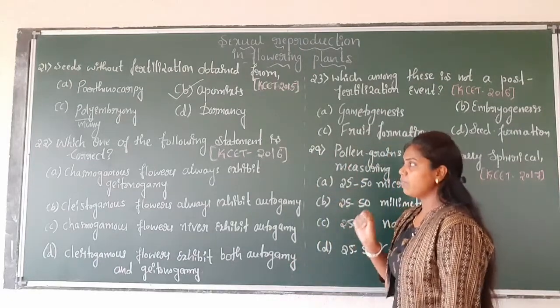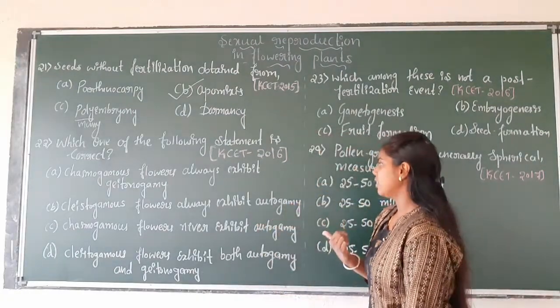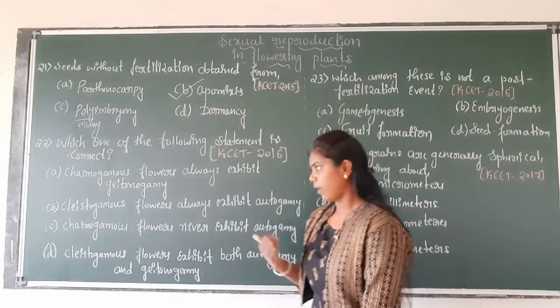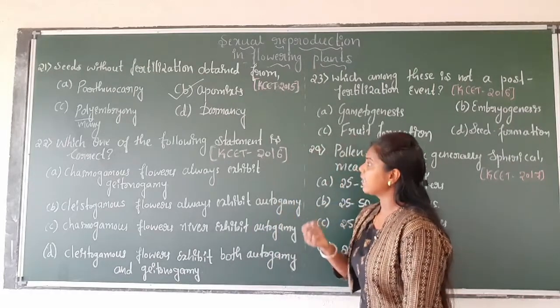Which one of the following statements is correct? This question was asked in your KCET, year 2016. So we are going to find out the correct statement.